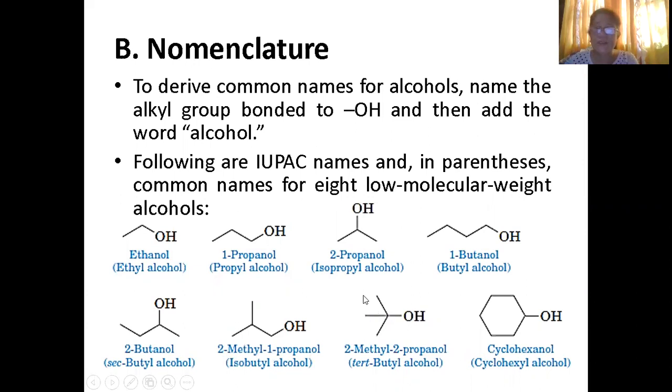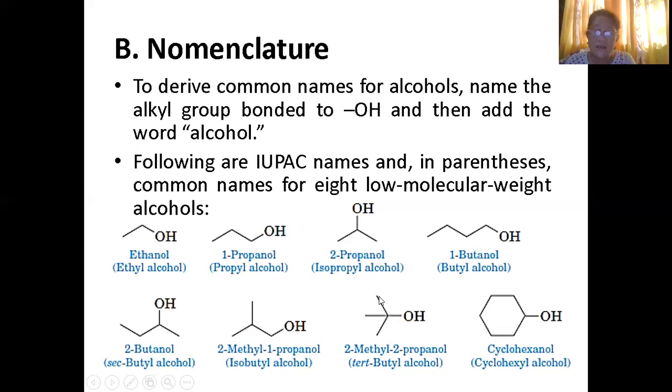This is now our tertiary butyl alcohol. Count the carbons: 1, 2, 3.